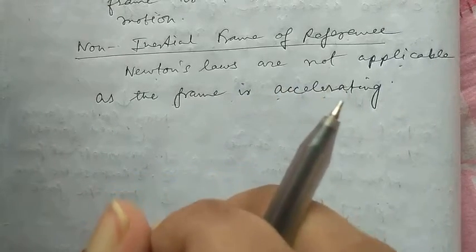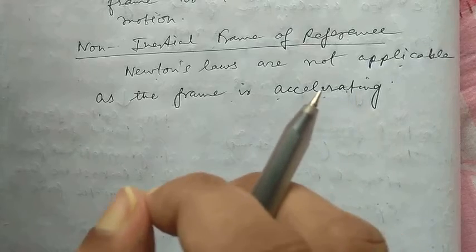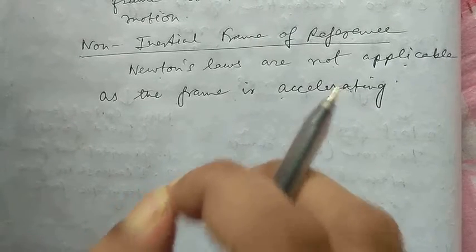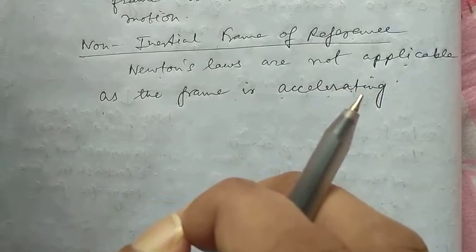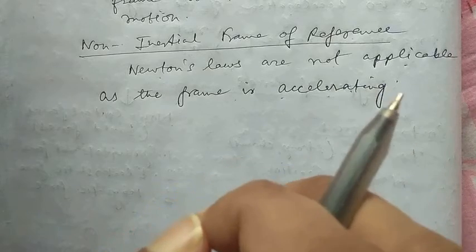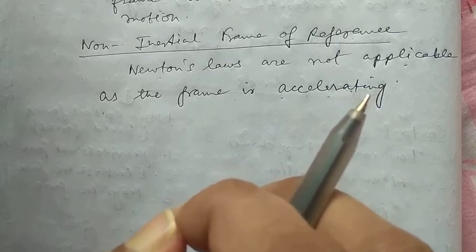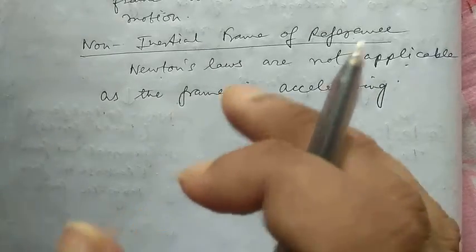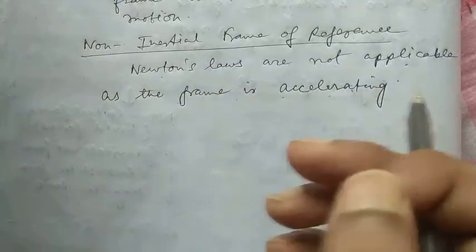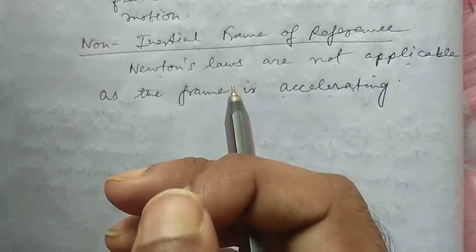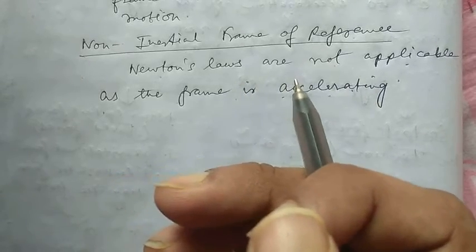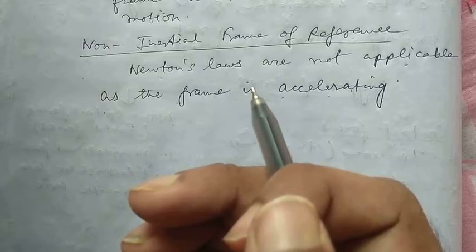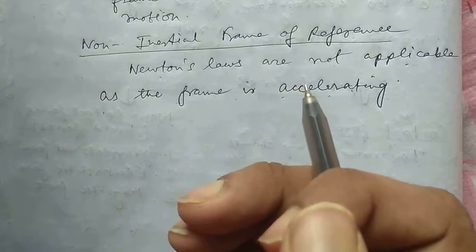Now, acceleration is produced even in the absence of an external force in a non-inertial frame of reference. It can be explained by considering these forces to be a kind of fictitious or pseudo force. Such pseudo force, you can call it centrifugal force, is a kind of fictitious force.